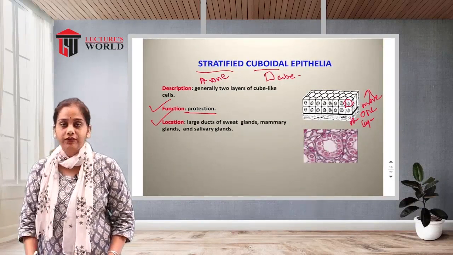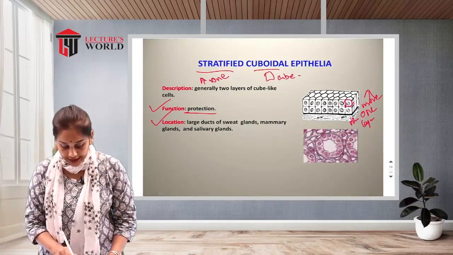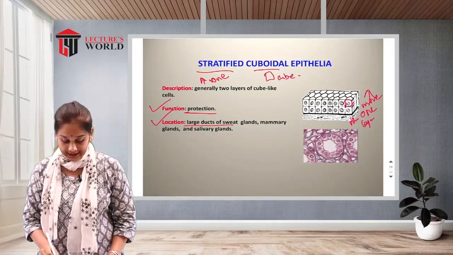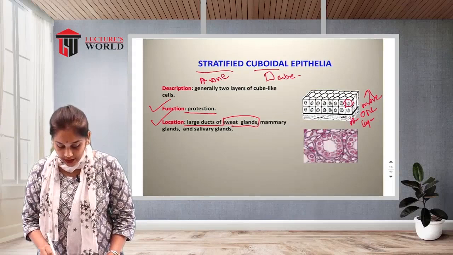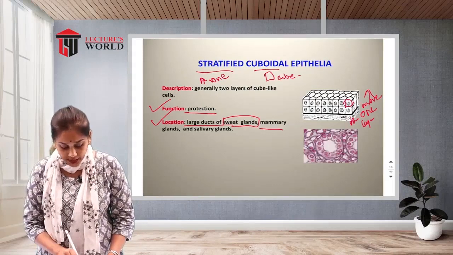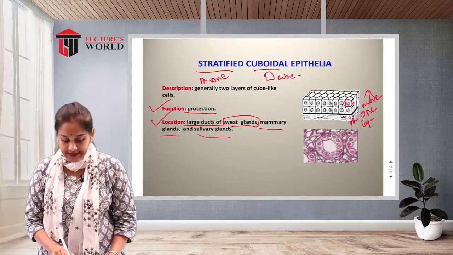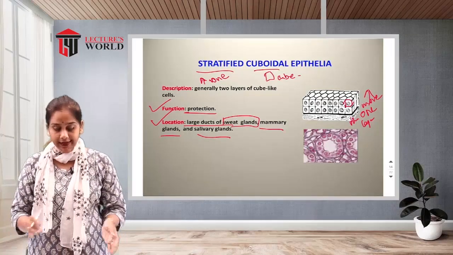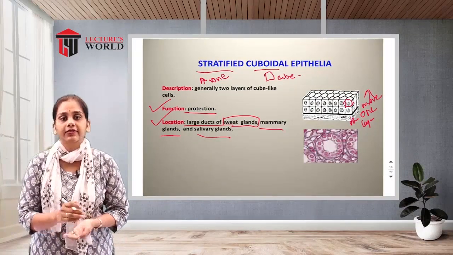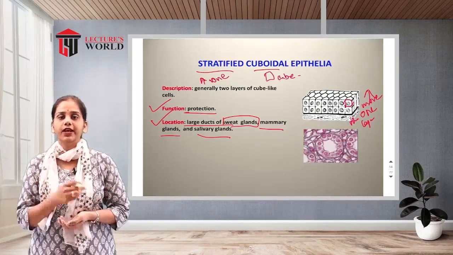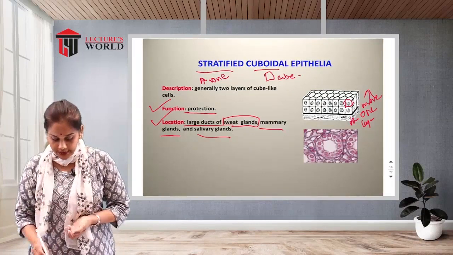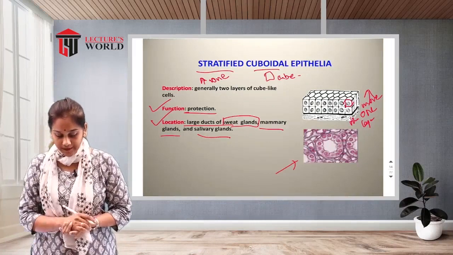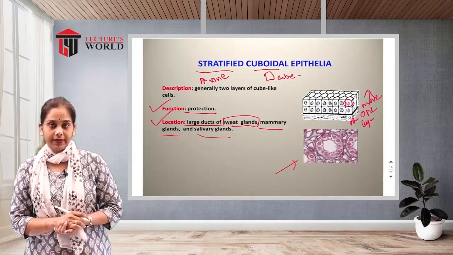Where is it found? It is located in the large ducts of the sweat glands, mammary glands, as well as the salivary glands. So sweat glands, mammary glands and the salivary glands, which are located in the oral cavity. So this is the real picture of the cuboidal epithelia.